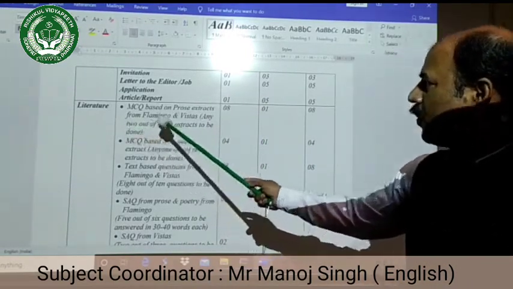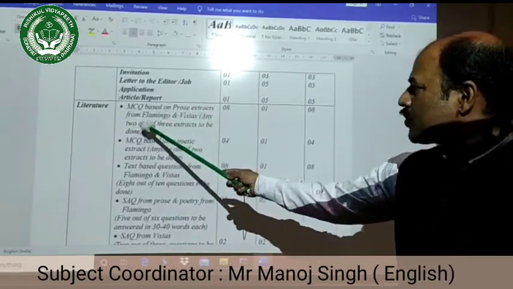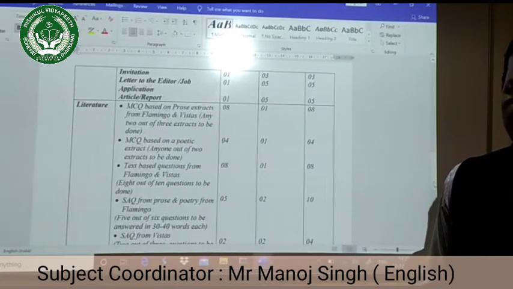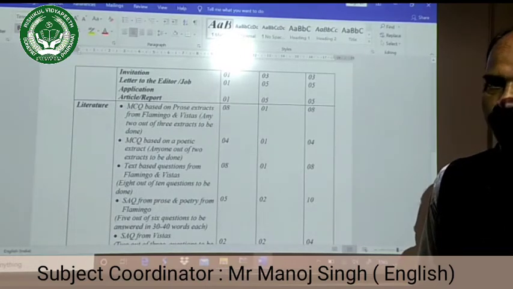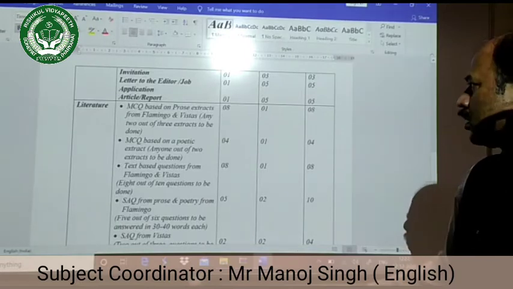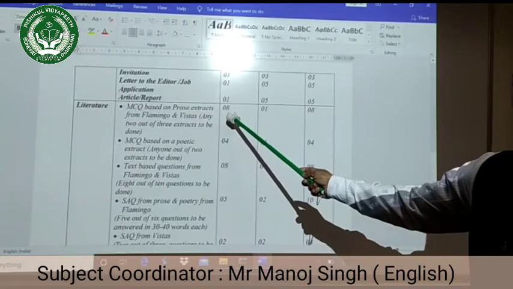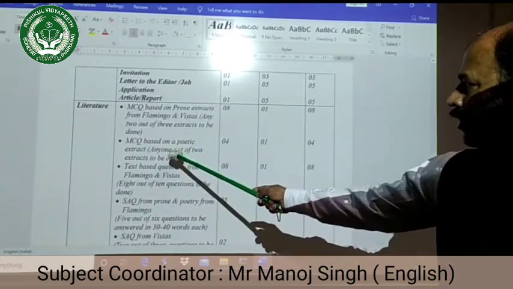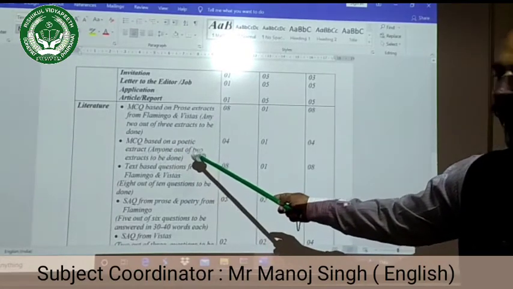Then in literature, the type of questions: MCQ based on prose extracts from Flamingo and Vistas. Any 2 out of 3 extracts are to be done. Mind it, there will be 3 extracts from both books, Vistas and Flamingo, and we have to do only 2. Each question carries 1 mark, so 8 marks total.